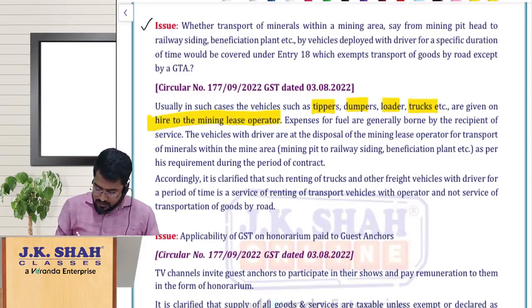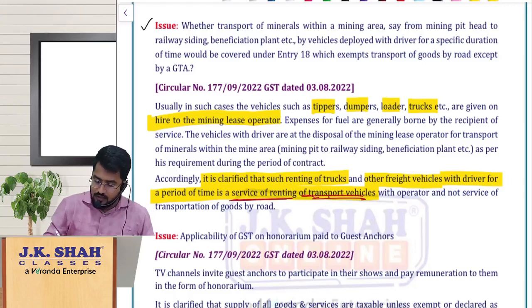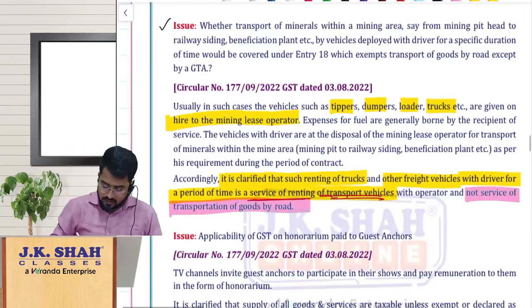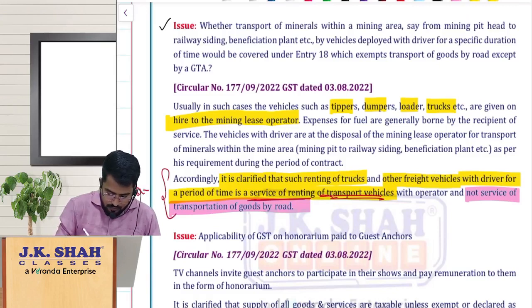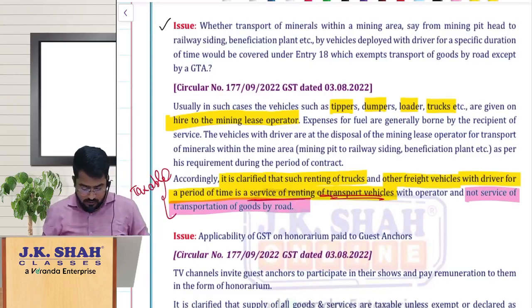And it is clarified that such renting of trucks or other freight vehicles with the driver for a period of time is a service of renting of transportation vehicles. It is not a service of transportation of goods, so hence it is taxable. Hope it is clear for you. So that is the issue there.